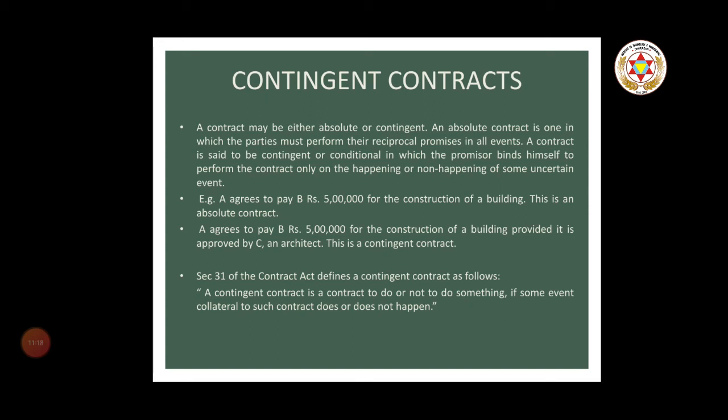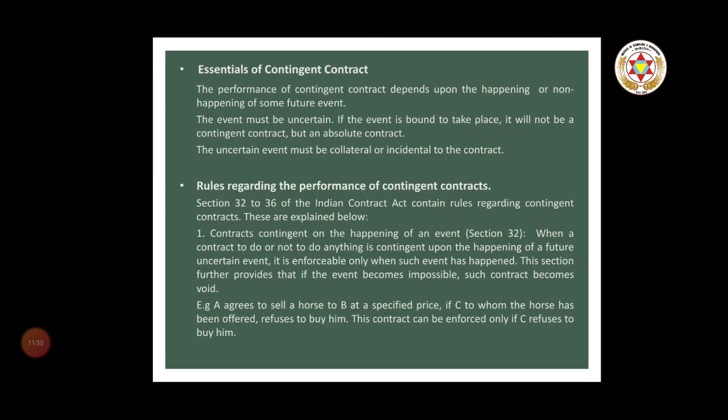Section 31 of the Contract Act defines a contingent contract as follows. A contingent contract is a contract to do or not to do something if some event collateral to such contract does or does not happen. Essentials of a contingent contract: the performance of a contingent contract depends upon the happening or non-happening of some future event. The event must be uncertain. If an event is bound to take place, it will not be a contingent contract, but an absolute contract. So, if the event is certain, it is not a contingent contract, it is an absolute contract. The uncertain event must be collateral, incidental to the contract.